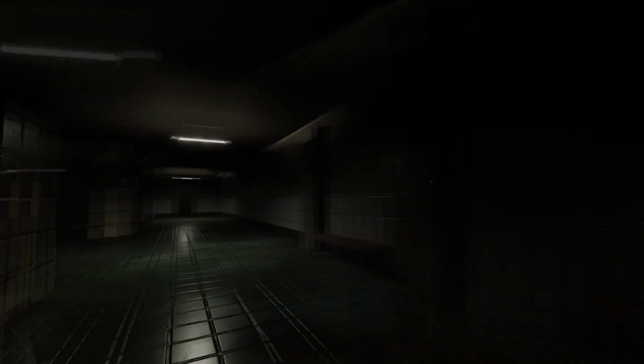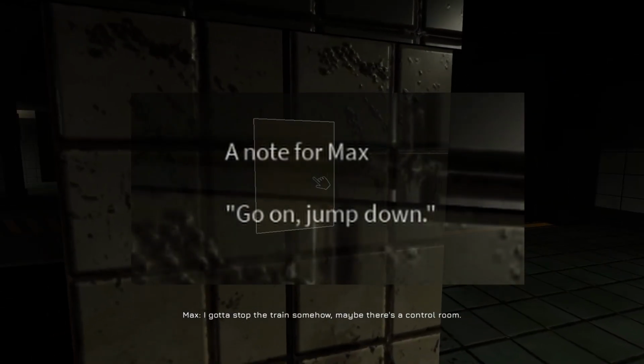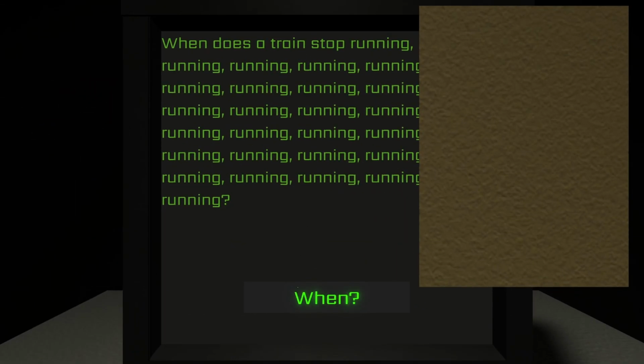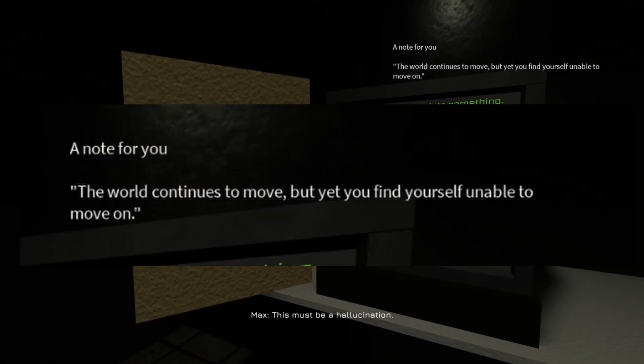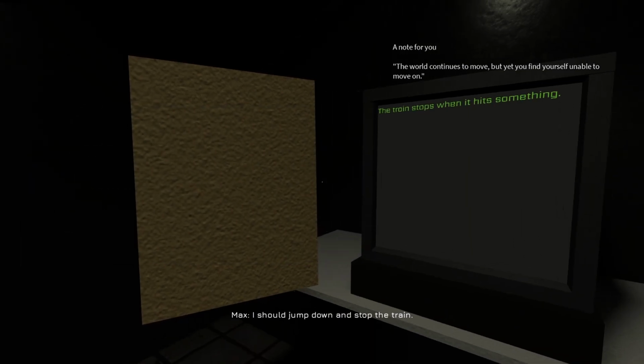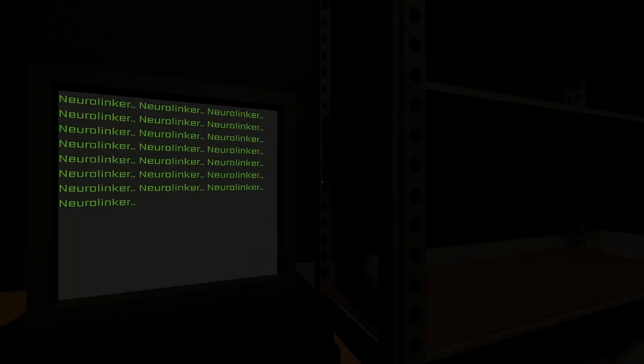Walking forward, we see a man in the distance, disappearing after the train passes by. But the train didn't stop here. Why? We discover eerie messages and a disturbing truth. The train only stops when it hits something. Upon reading that note, we realized that it was a hallucination. Or is it? So we jumped down to stop the train. The train only stops when hitting something. Is that why Max is constantly smashing his head against the wall? I guess the Neurolinker controls all of us, huh?